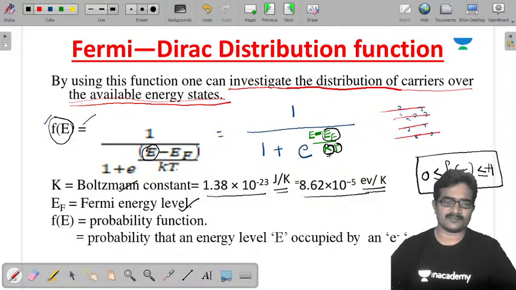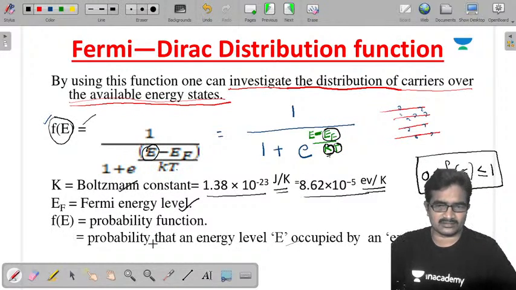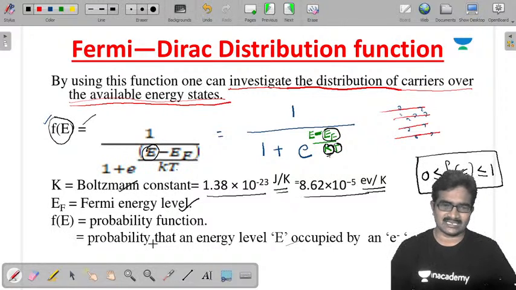And it is represented as the probability that an energy level E is occupied by an electron. Once again I am repeating, sir. Probability that an energy level E is occupied by an electron. See, most of the students do not understand what this means. I will explain that.